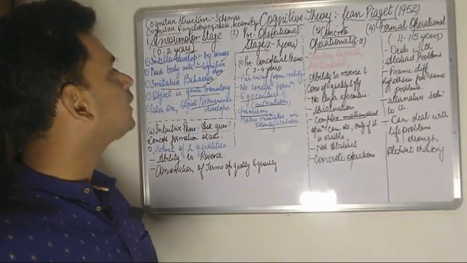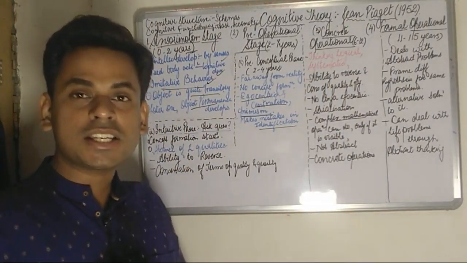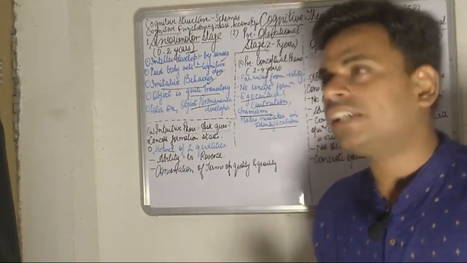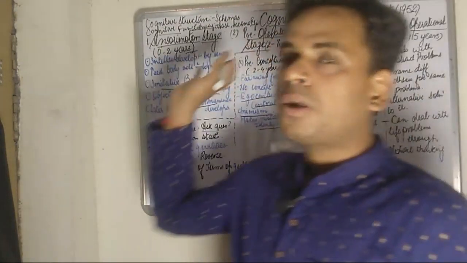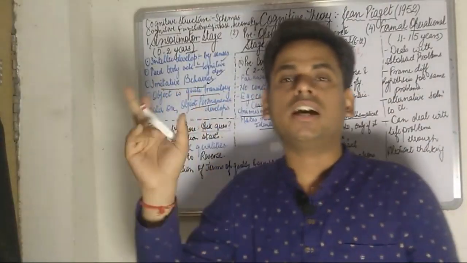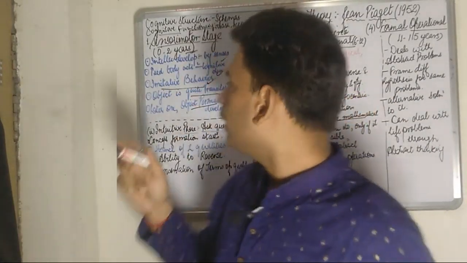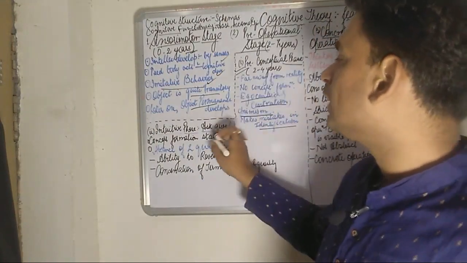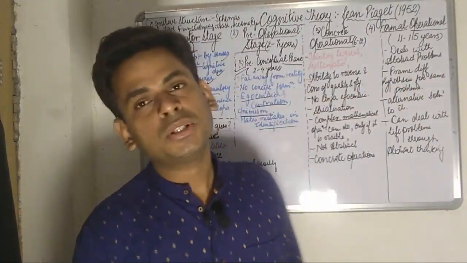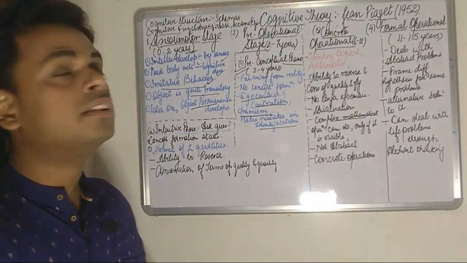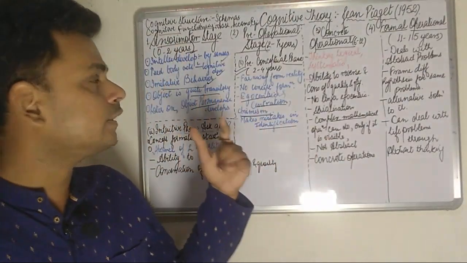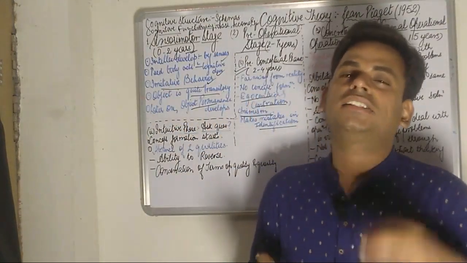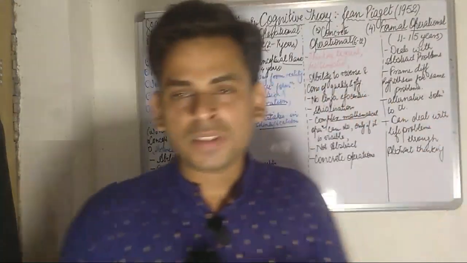Moving on to the next stage, that is the pre-operational stage. This pre-operational stage lasts from 2 to 7 years of age. Since it has quite a long duration, it can be subdivided into two categories: the pre-conceptual phase and the intuitive phase. The pre-conceptual phase is between the ages of 2 to 4 years, and here we find that the child is far away from reality.